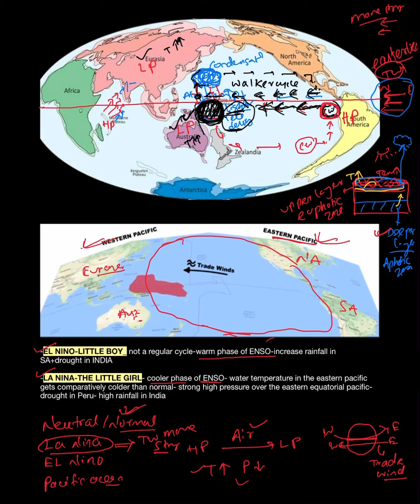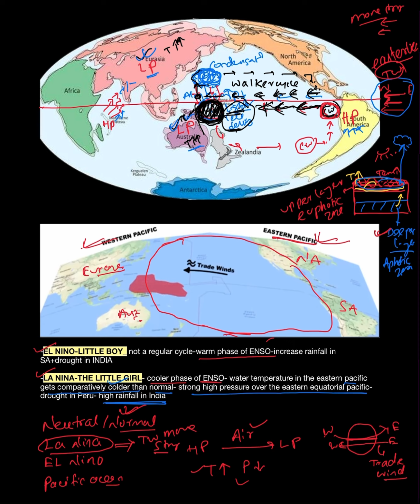This is happening here. It is written that La Nina is a cooler phase where water temperature in the eastern Pacific gets comparatively colder than normal, with stronger high pressure over the eastern equatorial Pacific. So here more low pressure means there will be more high pressure over there in the La Nina condition. So, high rainfall in India. Why will there be high rainfall in India? Because in Australia more low pressure will be created, as well as in the Eurasian or Indian part.